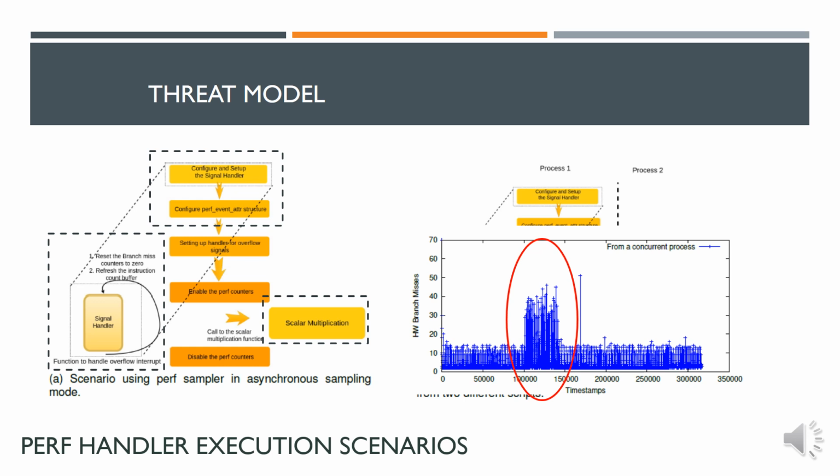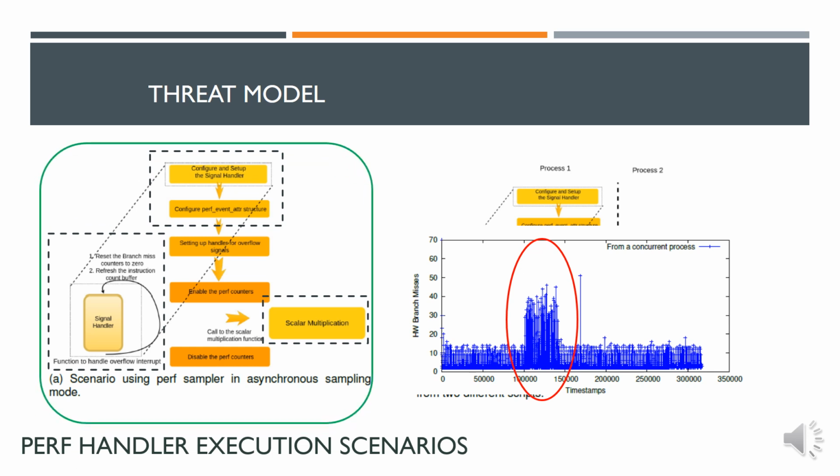We invite you to read our paper, where we also provide a quantitative discussion on the same. However, in the subsequent attack demonstration, we refer to the scenario in figure A, as here the noise level is lesser and the perf handler does not explicitly control the target cipher, thus maintaining the practicality of the attack.